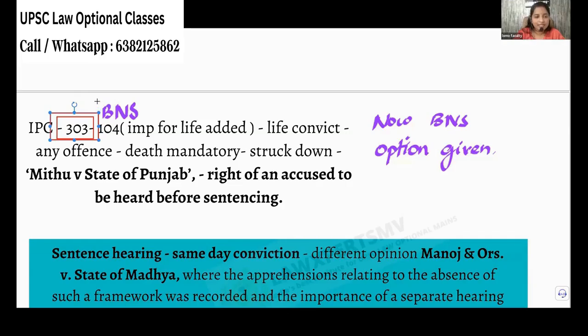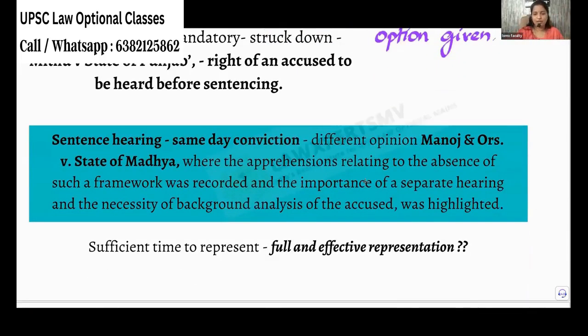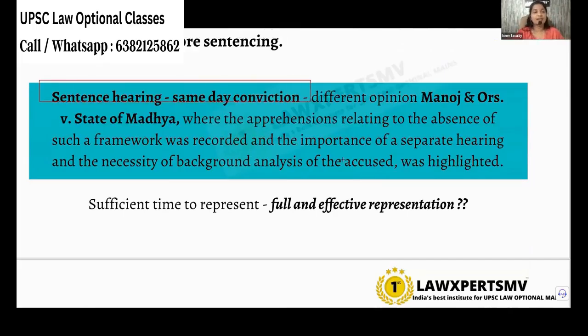So in BNS, the same section is referred to in 104, and they give an alternative punishment. A life convict can be awarded not only the death penalty but another life imprisonment, double life imprisonment, something like that. So simply, an option is given. Okay, so this is not important, you just understand, that's all. Not important.